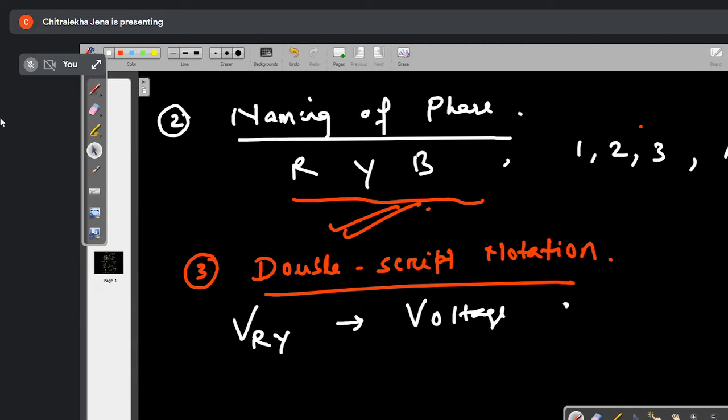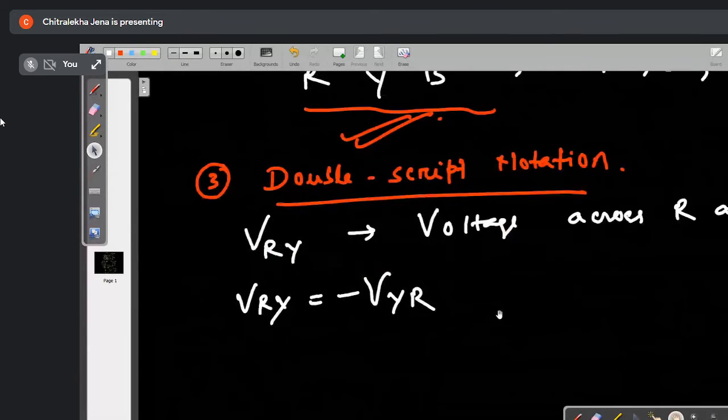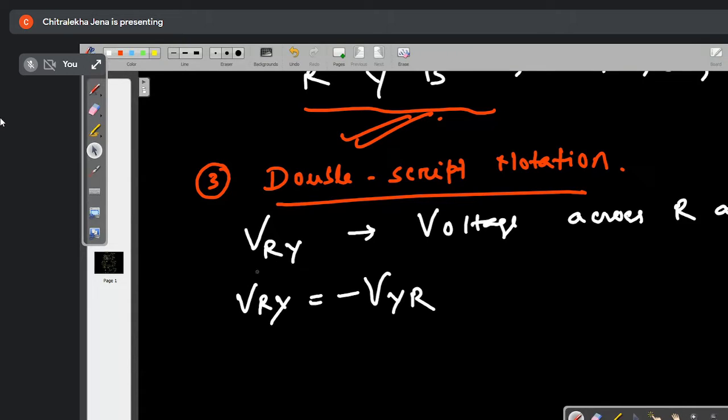Voltage across R and Y, right? If I am writing VRY, can I write it is equal to minus VYR? Yes or no, tell me. Correct. So I will be using double script notation such that you can know what is the voltage across those two terminals. Am I clear to all of you?